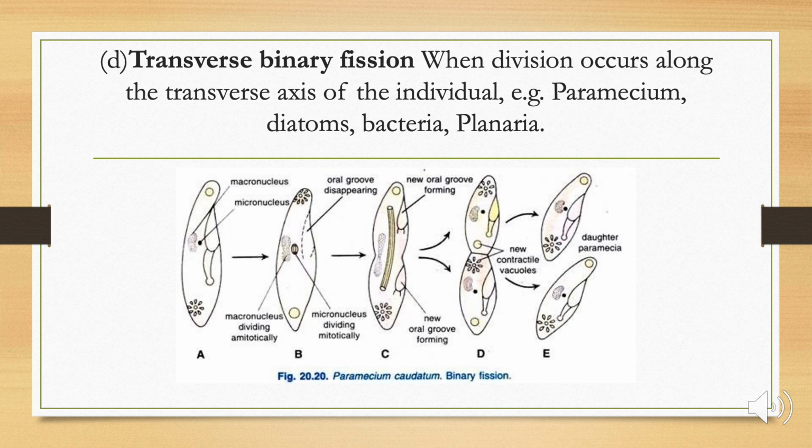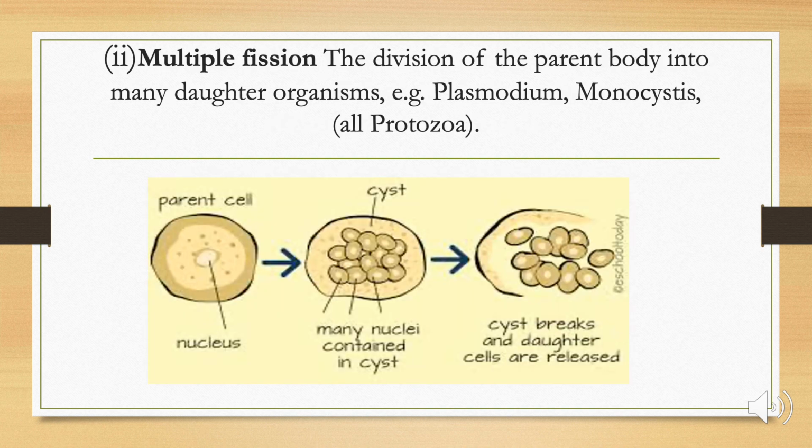The second type of fission is called multiple fission. In multiple fission, the living organism or unicellular cell encloses itself in a thick covering called a cyst. The nucleus within the cell divides repeatedly to form a multinucleate cell. Each nucleus now gets surrounded by cytoplasm and enclosed in a plasma membrane, as a result of which there are a number of cells within a single cyst.